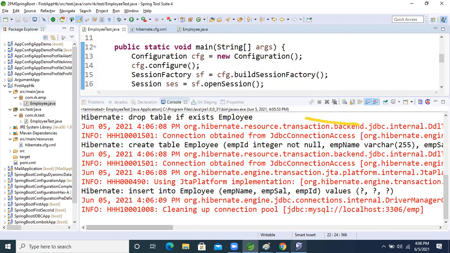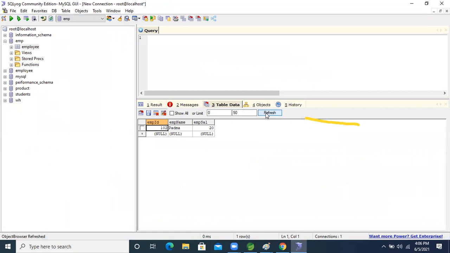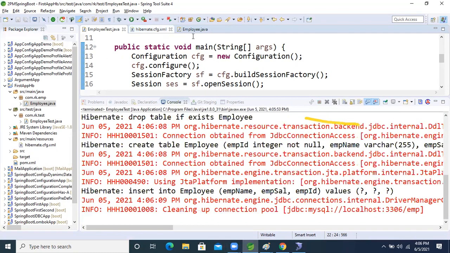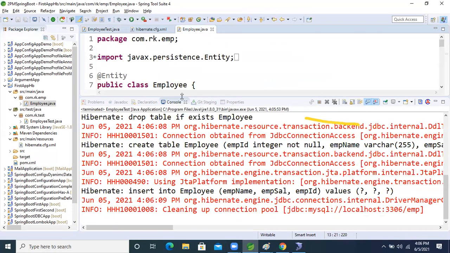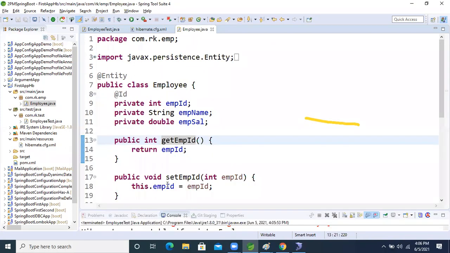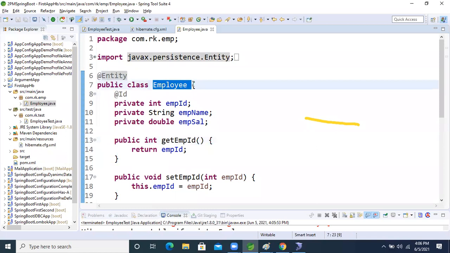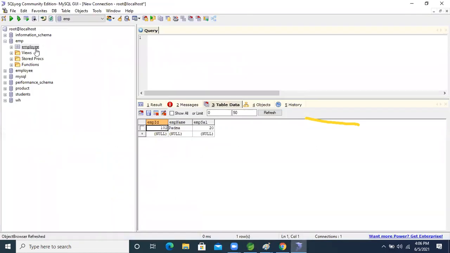So what will happen now? Come inside the database. I'm refreshing now. What is the EMP ID, EMP name, EMP cell, right? And the table name, sorry, employee is there, right? Employee is there. Based on that entity class only, what will happen in the database? Our table name will become the class name.